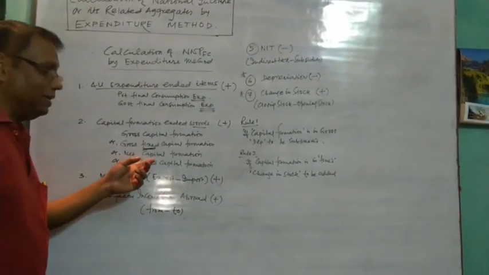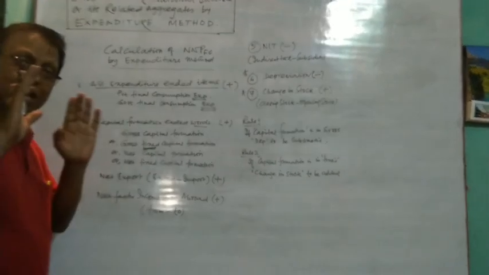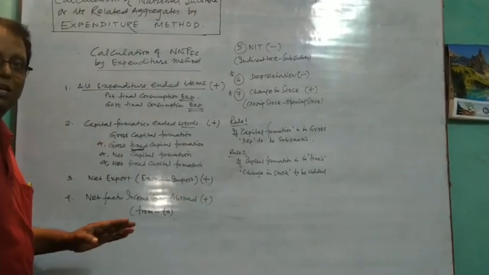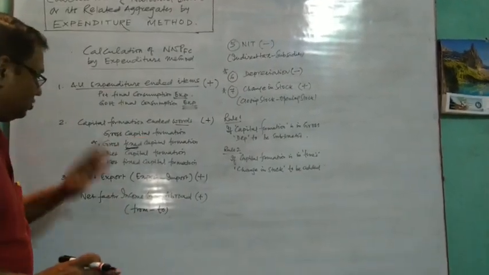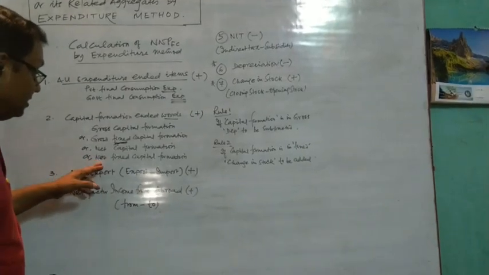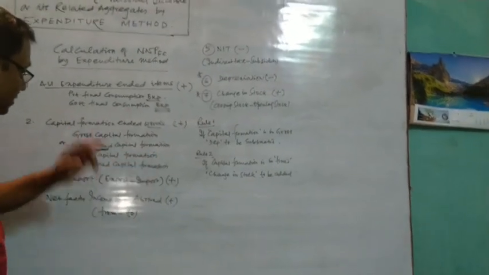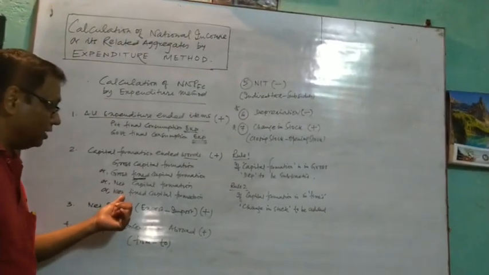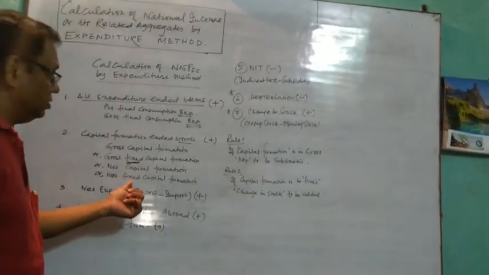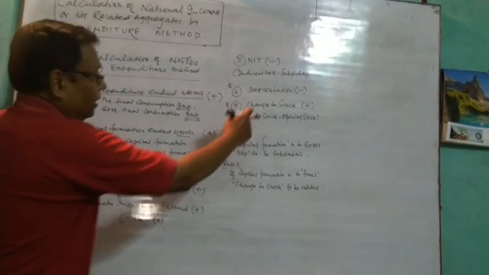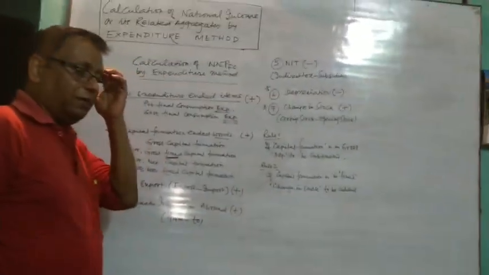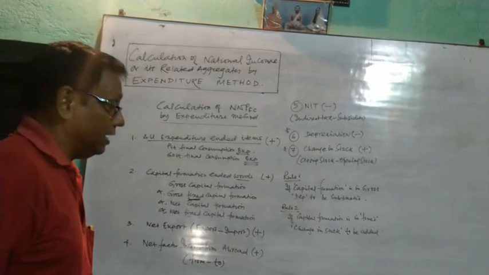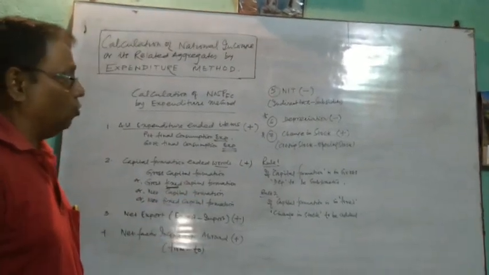If it is net capital formation, you will neither subtract depreciation nor add change in stock. If it is net fixed capital formation, you will not subtract depreciation, but you will add change in stock as the 7th information, and change in stock is calculated as closing stock minus opening stock.